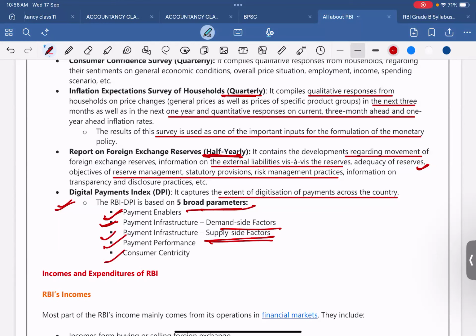Fine. Do you know about the Digital Payment Index? What does that mean? Anyone knows about that?